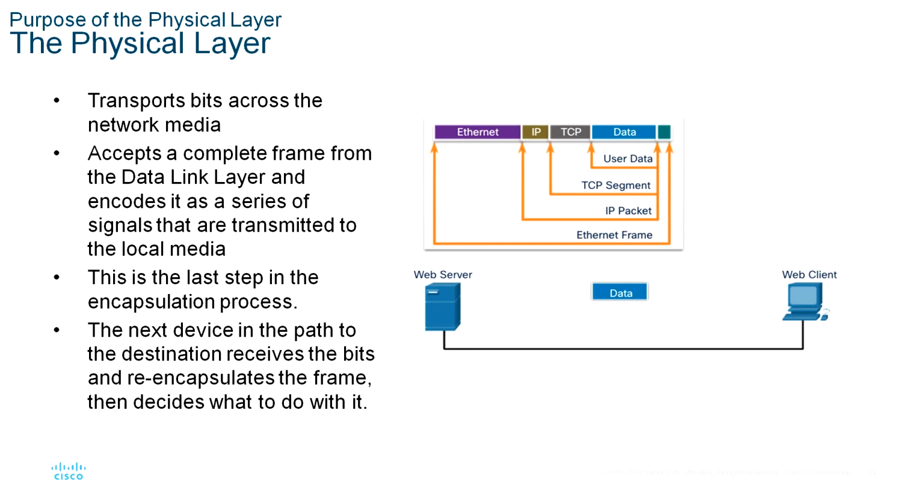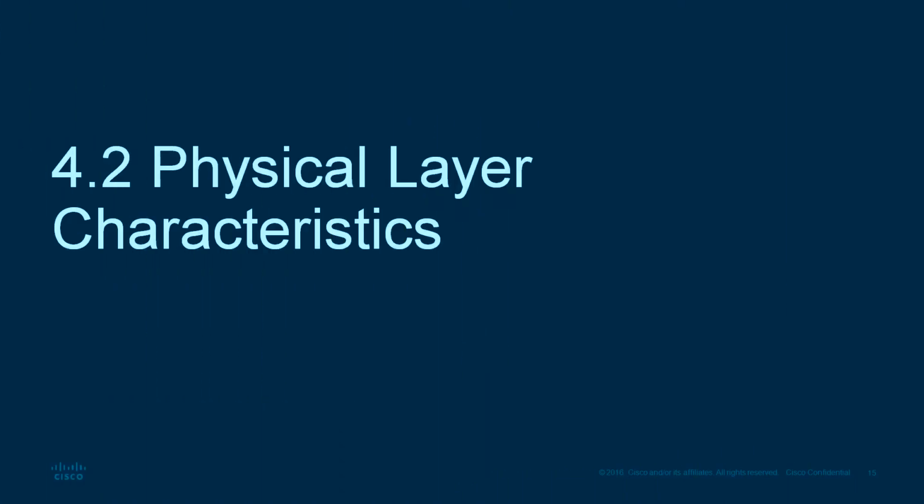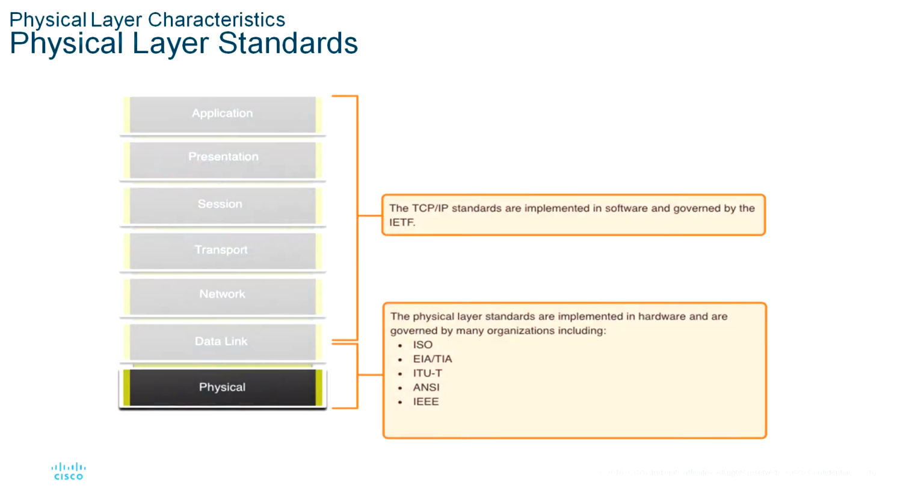Next, physical layer characteristics. The physical layer standards. In the previous topic, we gained a high level overview of the physical layer and its place in a network. This topic dives a bit deeper into the specifics of the physical layer. This includes the components and the media used to build a network, as well as the standards that are required so that everything works together.